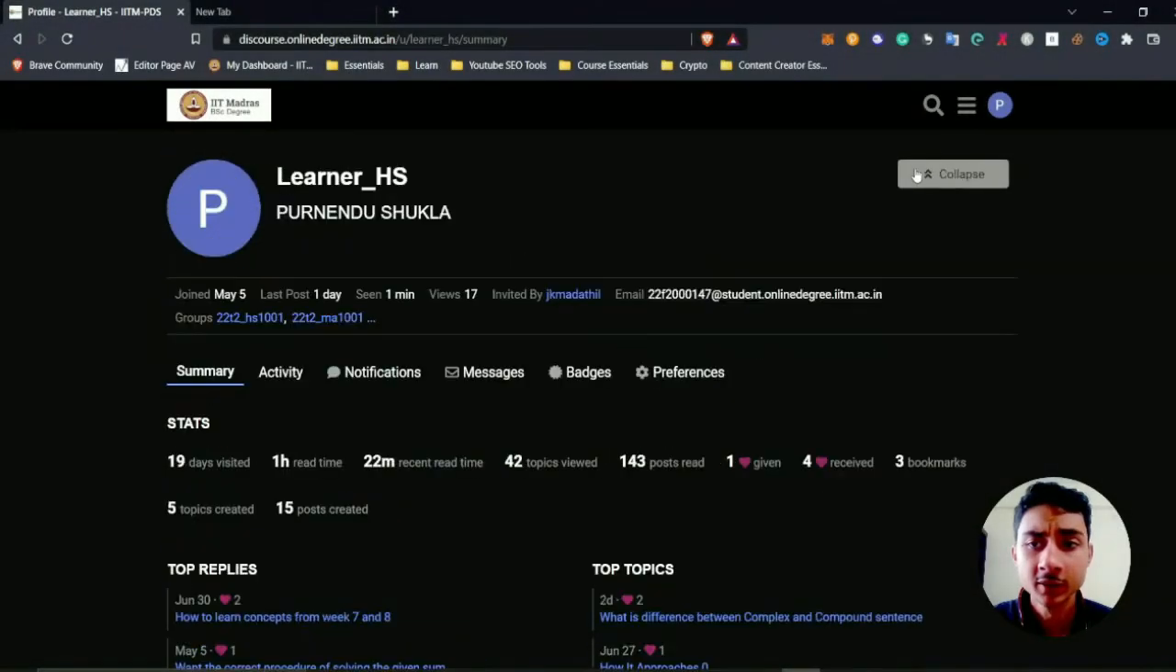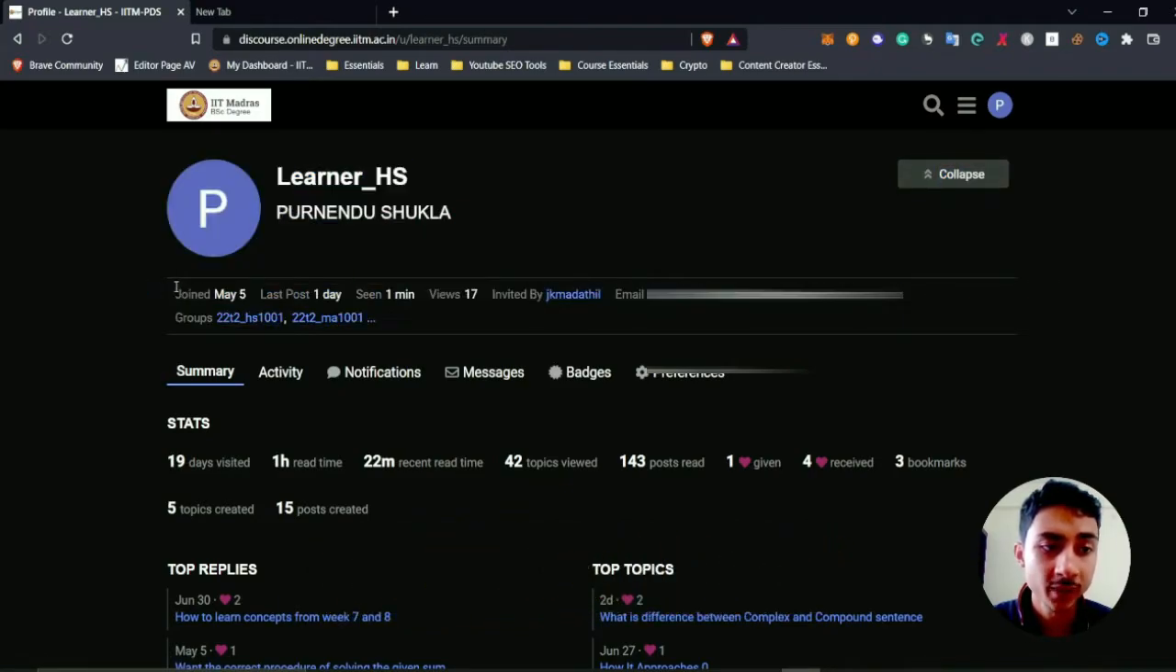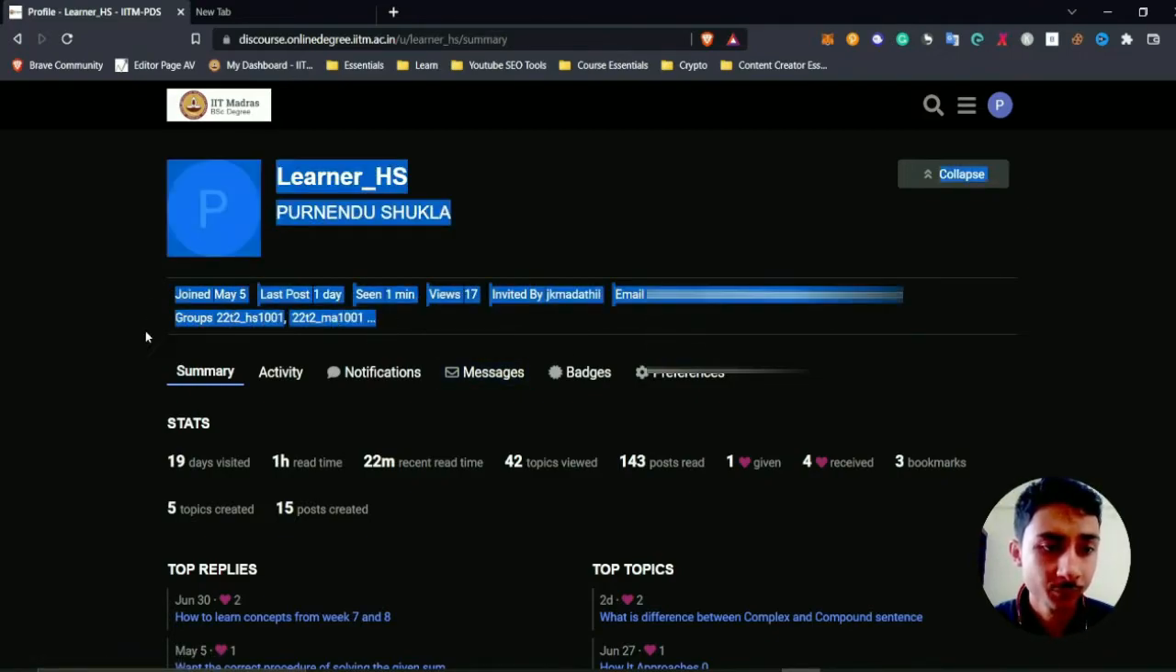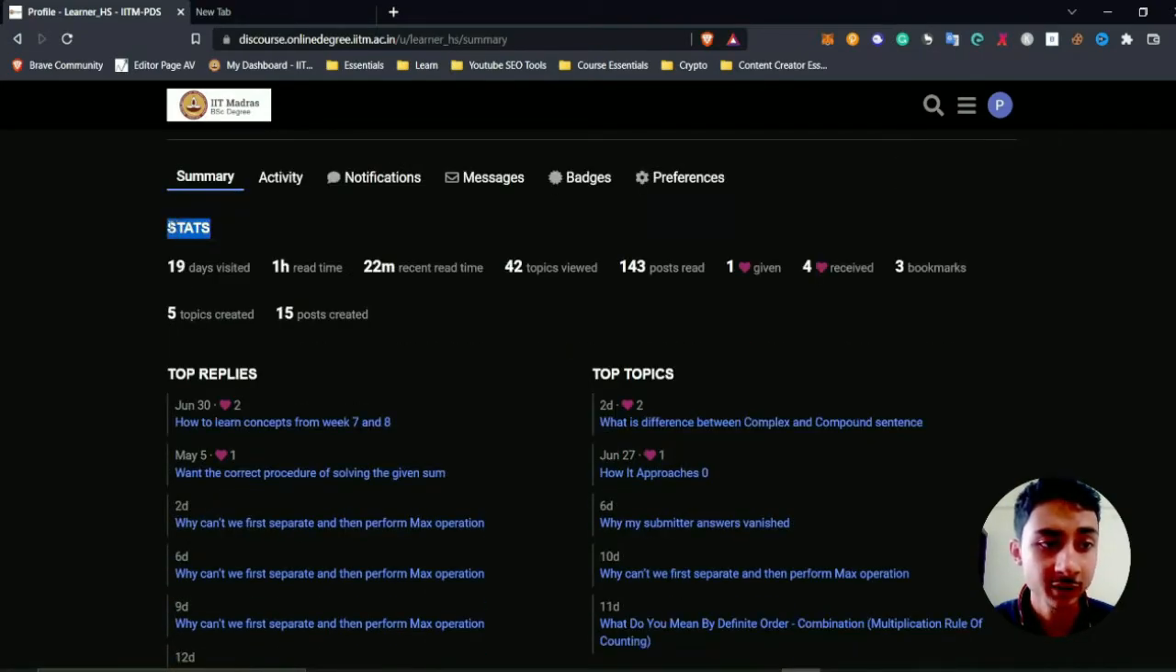In the summary section, if you expand, you will get a snapshot of whatever things you have done. So when you have joined, what was your last post, how many times you have visited, the number of views that your posts have got, who invited you, your email address, and groups you are in. Now, if you want a detailed summary, here are some statistics to show you.